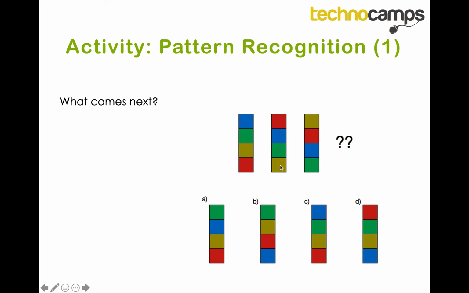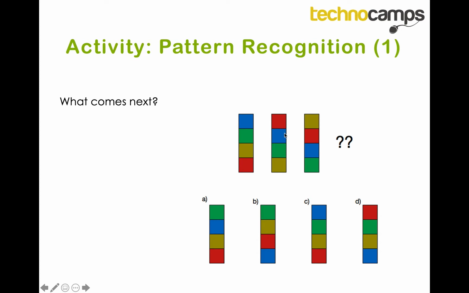But then the second pattern that I can see is when a color is at the bottom, it becomes the top color on the next sequence. The same thing happened here. The red is at the bottom at this sequence. At the start of the next sequence, it becomes at the top.